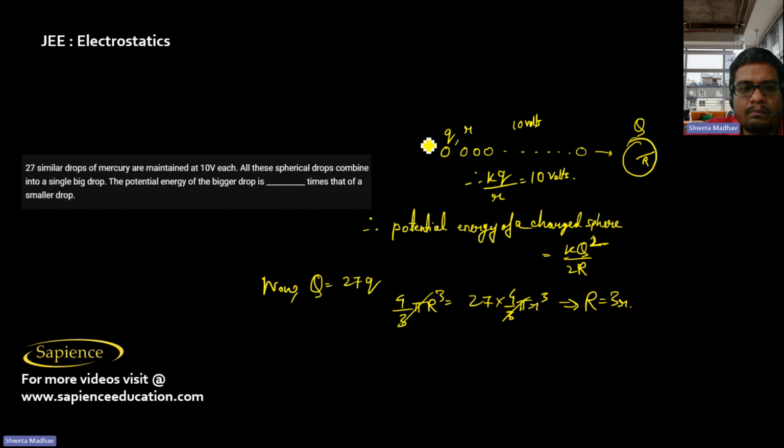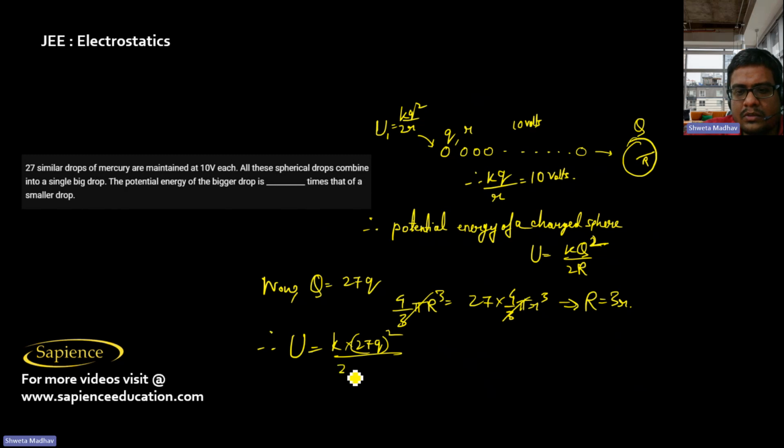So therefore here the potential energy U1 of each small drop is kq square by 2r, and the potential energy of the large drop is k capital Q square by 2 capital R. So that is k into 27q whole square by 2 into 3r. So this will be k into 27 into 27 into q square by 2r into 3. So 3 9s are 27.